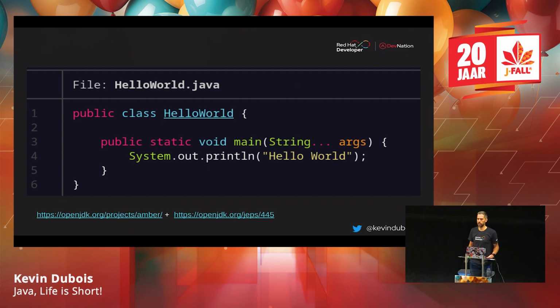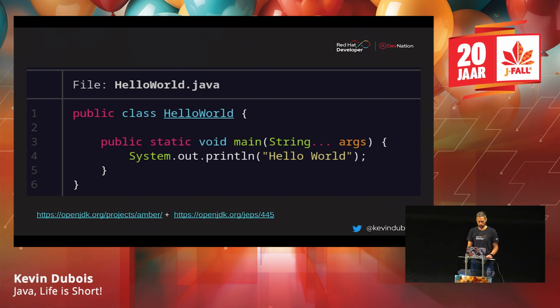So of course the Java community is awesome. They're working on different ways to make this simpler. You can check out Project Amber if you haven't looked that up, and we're working on anonymous classes and everything in Java 21 and 22. But at the end of the day, it's still kind of hard to get started with Java.